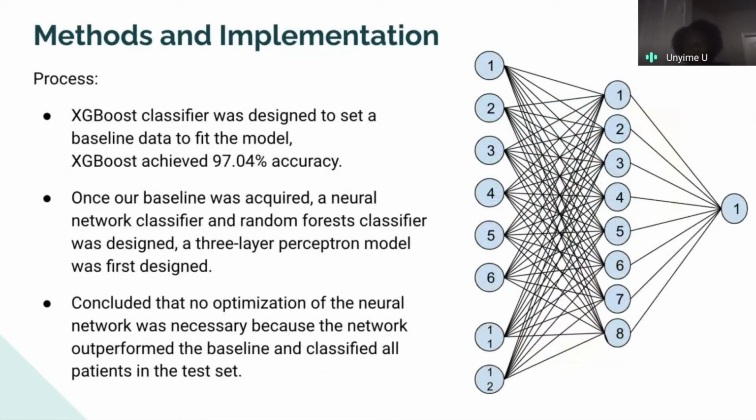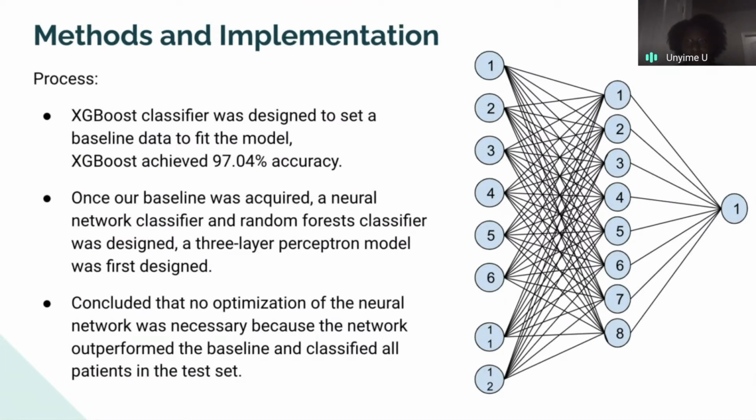Okay, so I'll discuss the methods and implementations that we utilized on our data set. First, we split our data and used 20% of it in order to create a baseline data set. Then we used an algorithm called an XGBoost classifier. With this algorithm, we were able to make our baseline data fit a model with 97.04% accuracy.